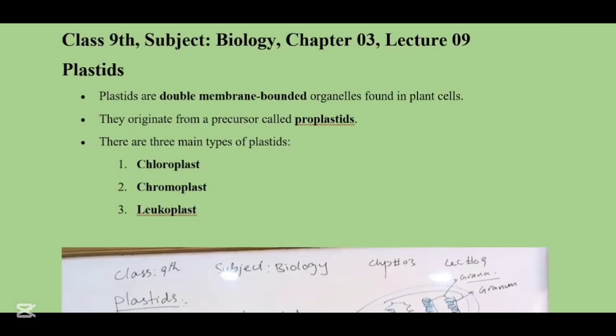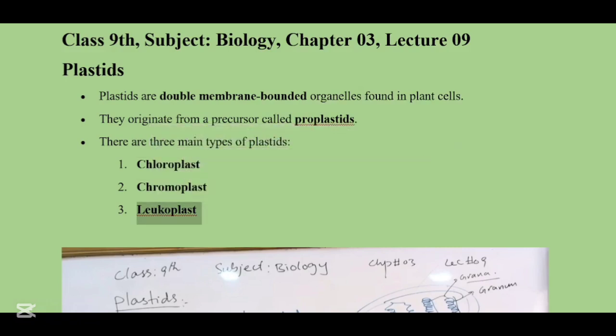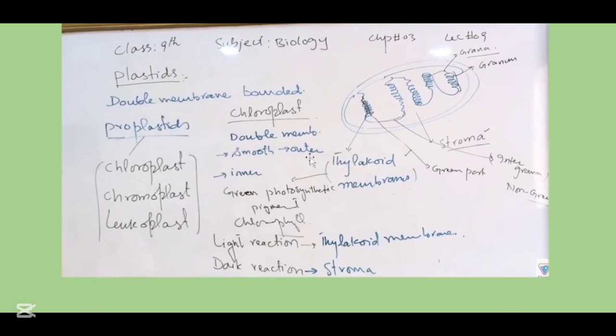Plastids. Plastids are double membrane bounded organelles which are found in plant cells. They originate from a precursor which is known as proplastids. There are three main types of plastids. There are basically four, but in our book only three are mentioned: chloroplast, chromoplast, and leucoplast. As you can see in this image, we have seen that plastids are double membrane bounded organelles. The chloroplast is a double membrane bounded organelle which has a smooth outer layer and its inner layer is a bit rough.